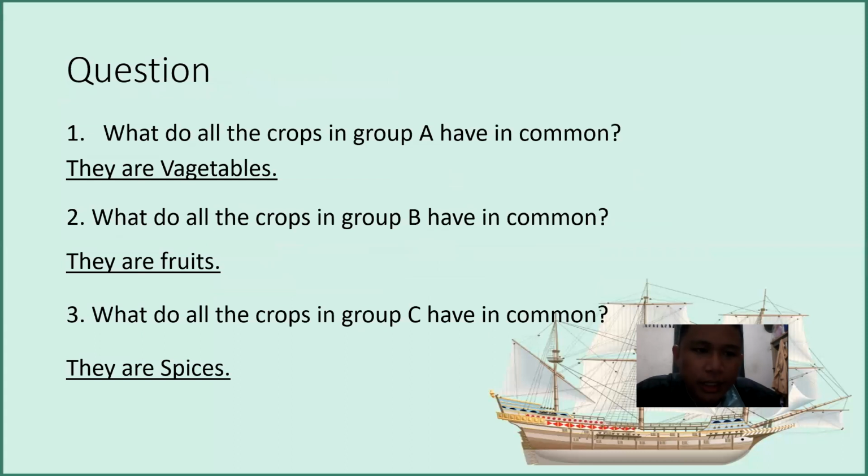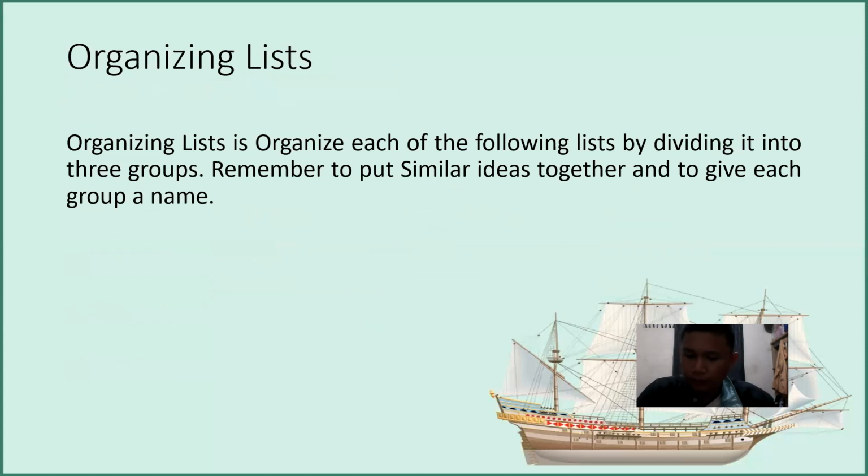Now we come to the question. After you read this question, you will understand what I was talking about just now. It is about dividing and grouping the ideas into several groups. What do all the crops in group A have in common? They are vegetables, right?